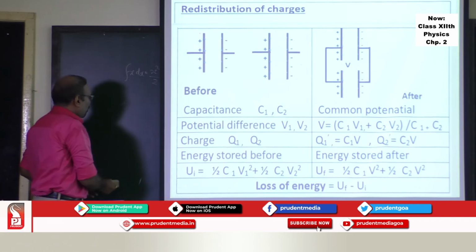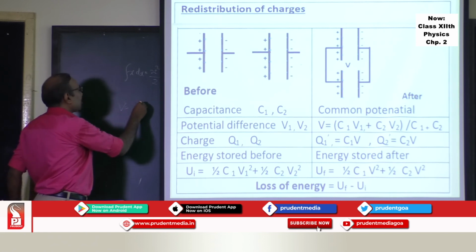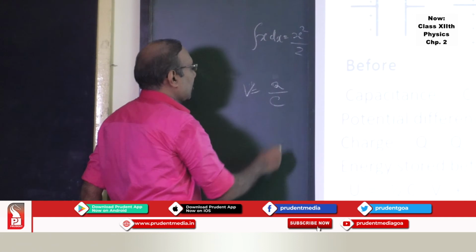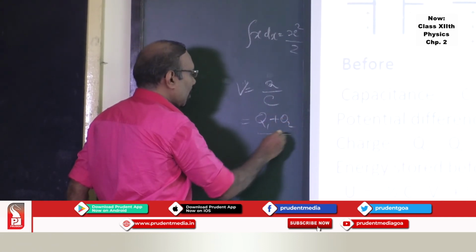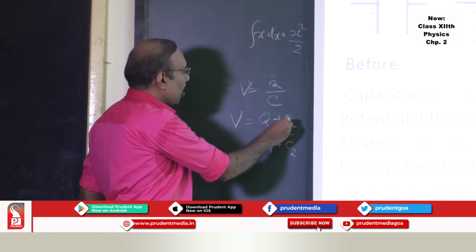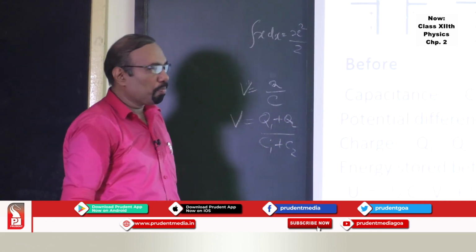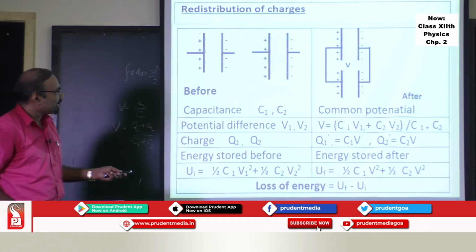You get this from the same formula, potential is equal to charge upon capacitance. So total charge will be Q1 plus Q2, total capacitance will be C1 plus C2, common potential is Q1 plus Q2 divided by C1 plus C2, and Q1 is nothing but C1 V1, Q2 is nothing but C2 V2.